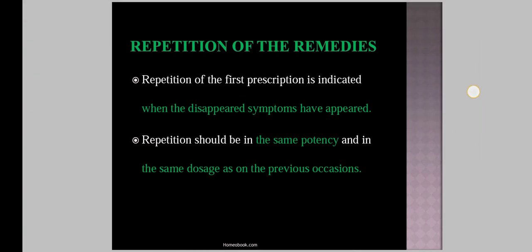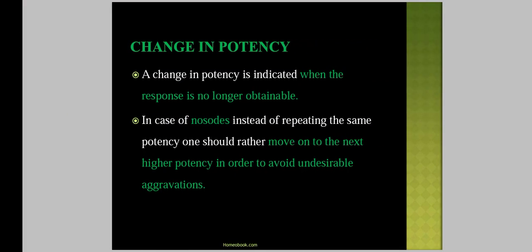So in this, the first one is repetition of the remedy. What is the repetition of the remedy? That is when it is indicated. Repetition of the first prescription is indicated when the disappeared symptom has appeared again in a patient. In that case also we can repeat the same remedy. And the repetition should be in the same potency and in the same doses as on the previous occasions. So this is repetition of the first remedy.